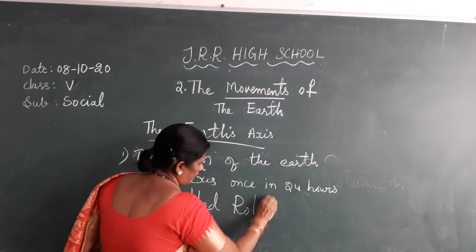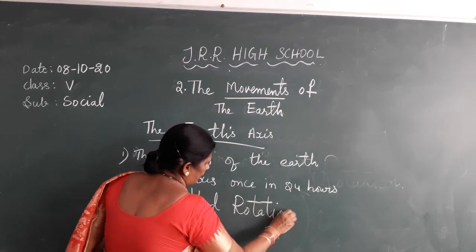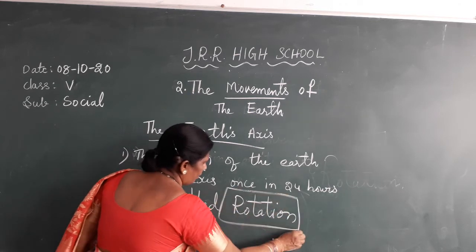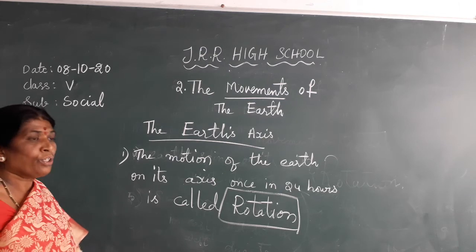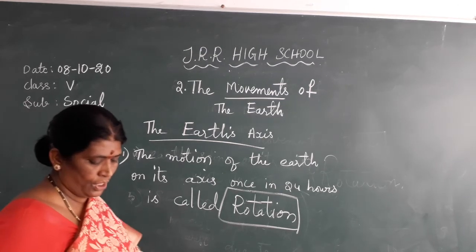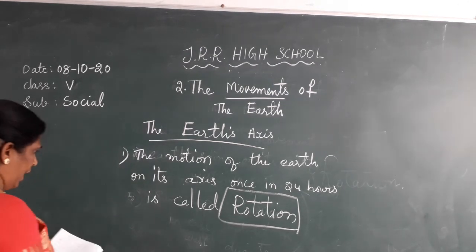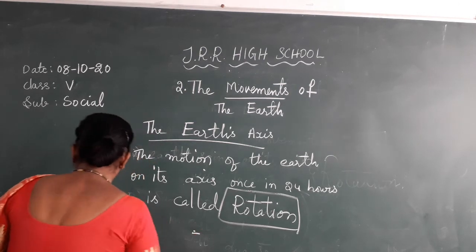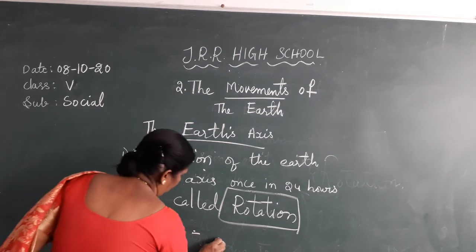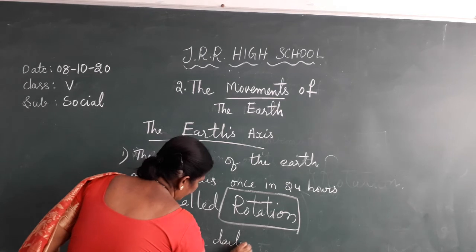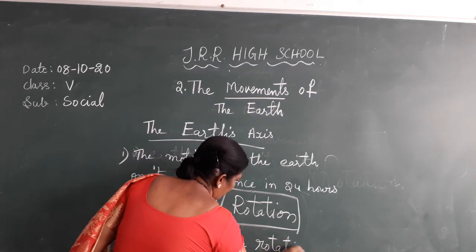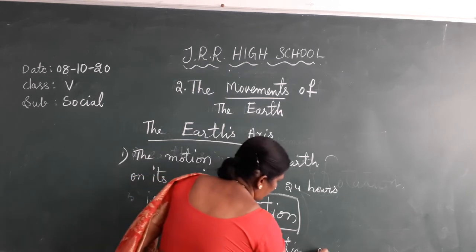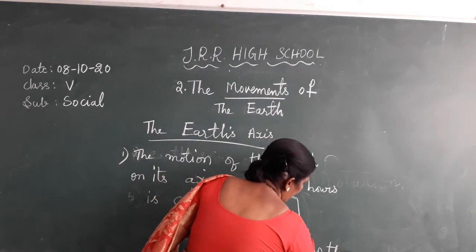What is it called? Rotation. Remember this. The earth takes about 24 hours to complete one rotation. It is also known as the daily rotation of the earth.